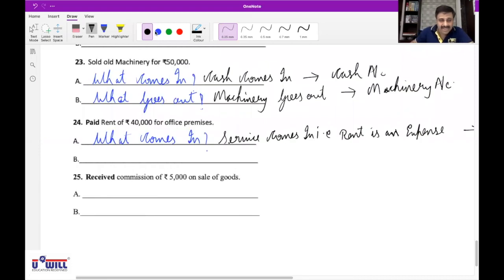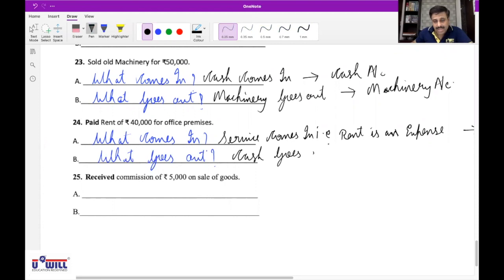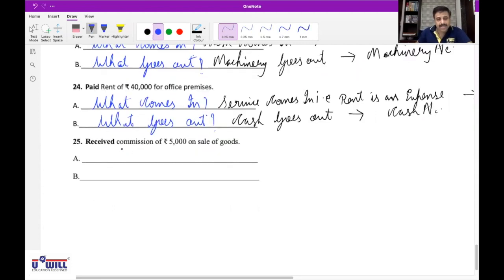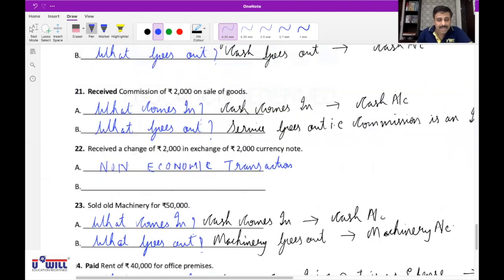And the second effect: what goes out? Now we have paid rent, so what goes out? Cash goes out. We are paying the money. So the second effect is cash goes out, and that affects which account? Cash account. Is that clear to every one of you? Yes, sir. Okay. And the last homework transaction: received commission of 5,000 on sale of goods is exactly similar to this 21st.